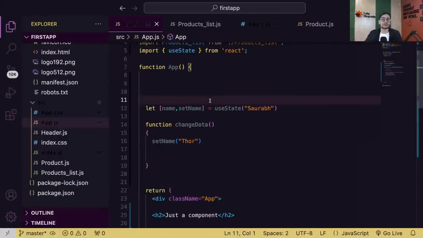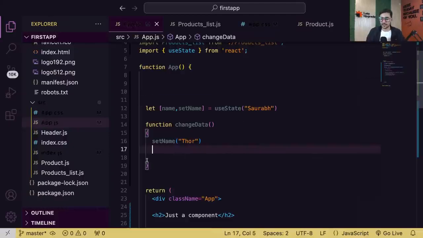I think for 90% of your data, you are always going to be using state variables, because you know that in React, you're using React to create front-end applications. So any data you're going to be storing in variables is going to be for some kind of display, right? So if it changes, you want to change the UI. So most of the time, at least 90 to 95% of the time, you'll be storing data in state variables only. Okay guys, I hope it is clear, everyone.